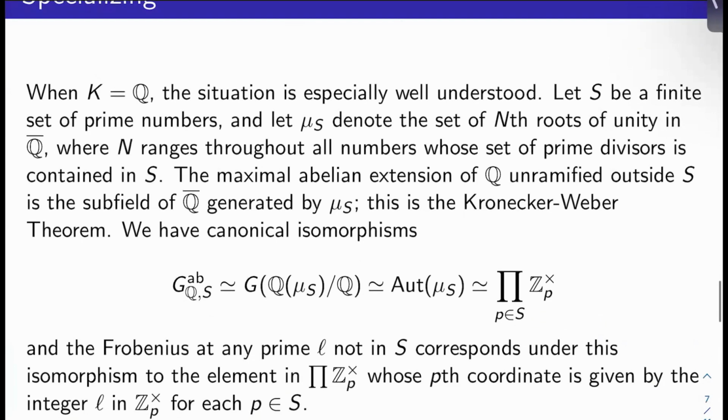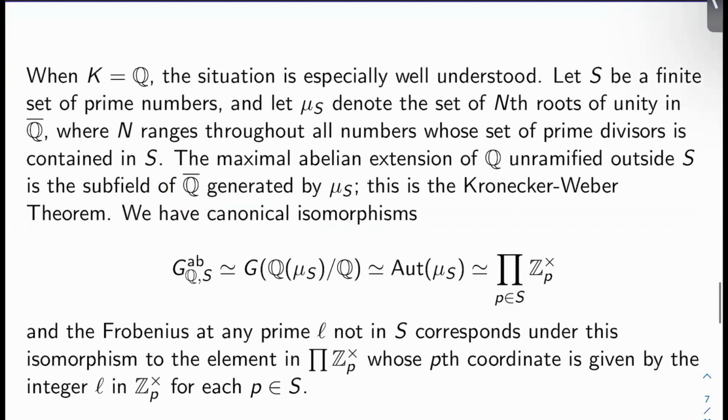All right, so what happens when K is Q? When that happens, the situation is very well understood. Let S be a finite set of prime numbers. Let mu sub S denote the nth roots of unity in Q bar as n ranges throughout all numbers whose set of prime divisors is contained in S. The Kronecker-Weber theorem says that the maximal abelian extension of Q unramified outside S is exactly the subfield of Q bar generated by mu sub S.